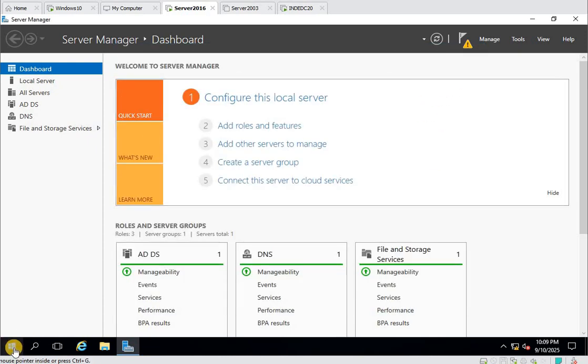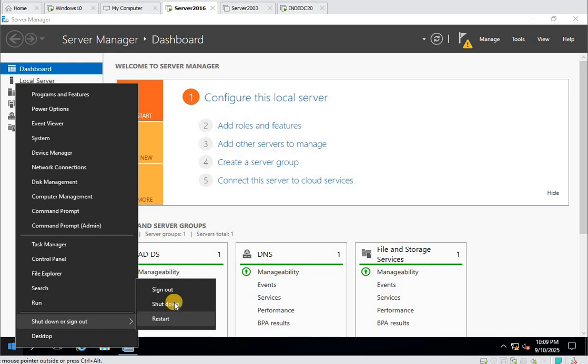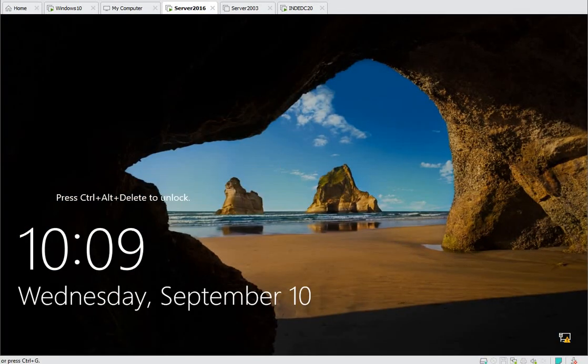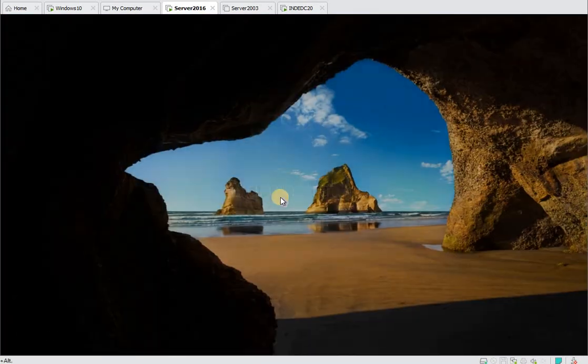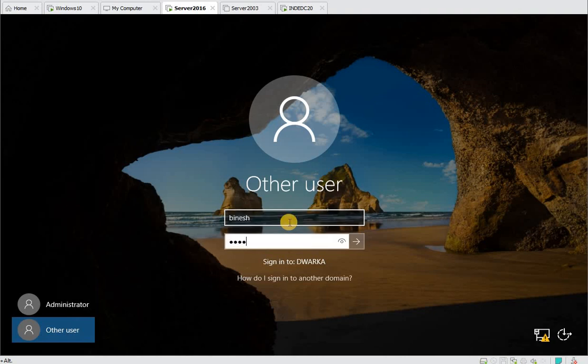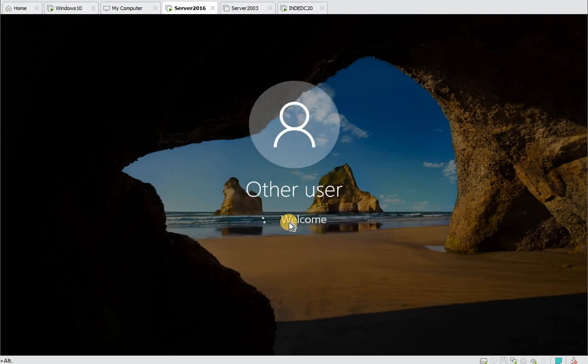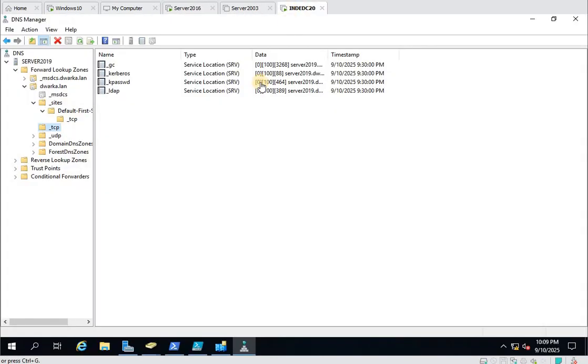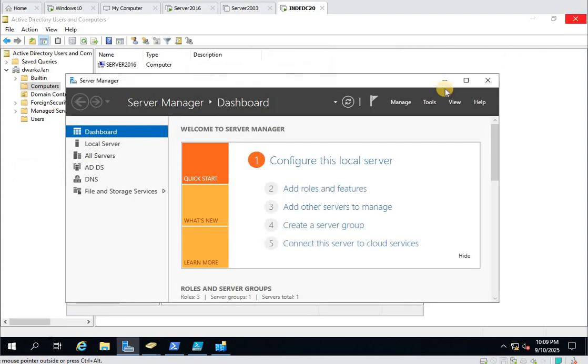Okay, so now we can just log off and see if we are able to log in as a member domain account user. So that is good.